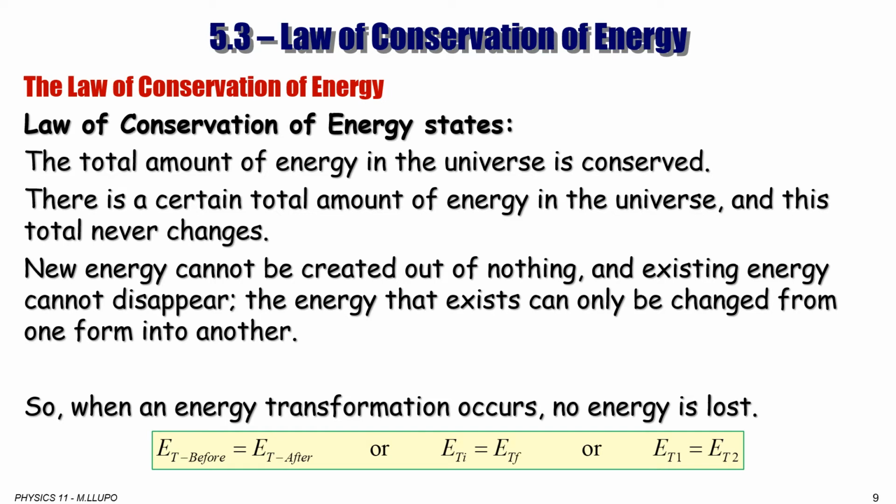So energy conservation happens when total energy before is equal to total energy after. We can express it differently as total initial energy is equal to total final energy, or total energy at point 1 is equal to total energy at point 2. And we're going to use those to solve problems.